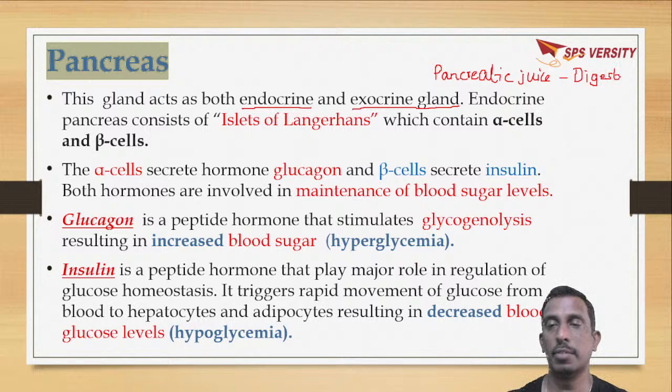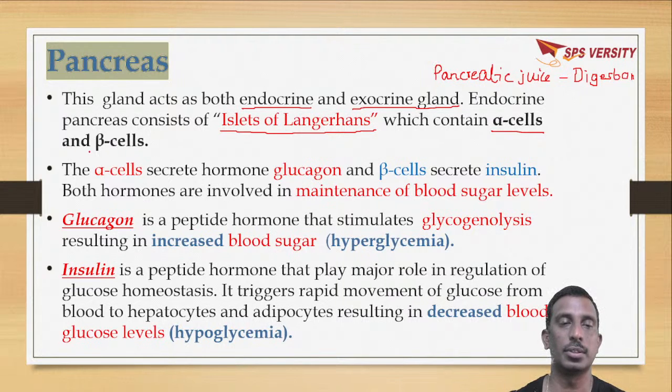Okay. And when we come to the endocrine part, it is called islets of Langerhans, and it has two cells, alpha cells and beta cells. What will alpha cells do, what will beta cells do? The alpha cells and beta cells are involved in regulation of blood sugar level. Alpha cells will secrete the hormone glucagon, and beta cells will secrete the hormone insulin.